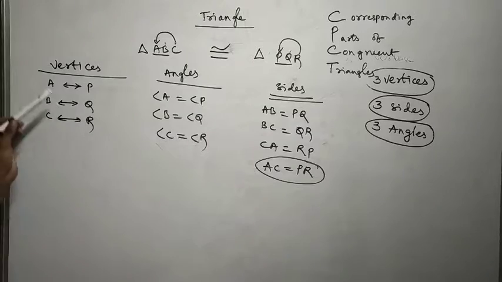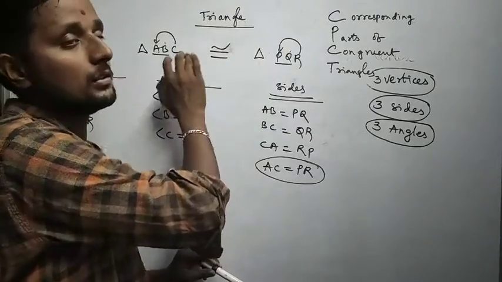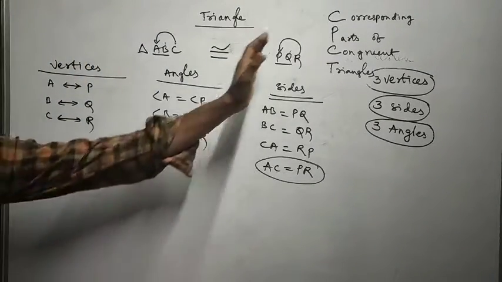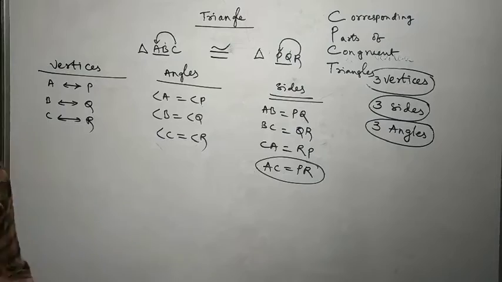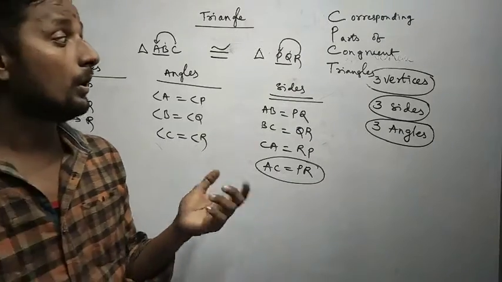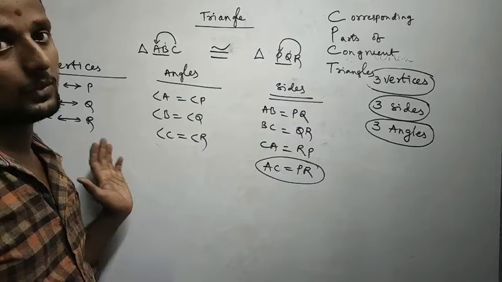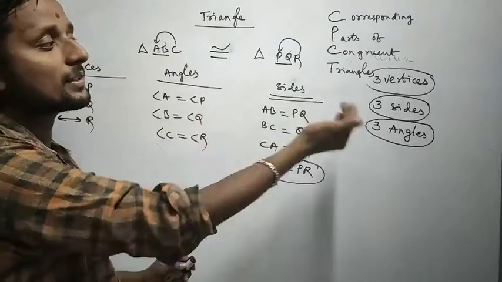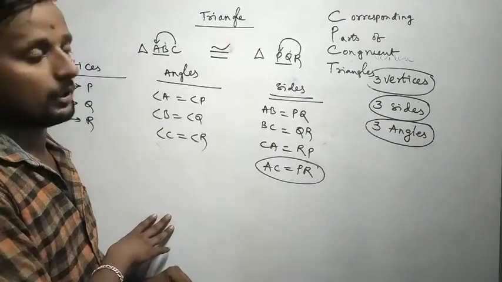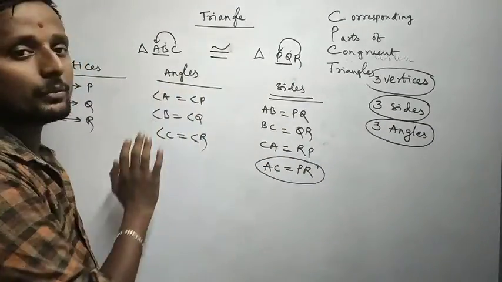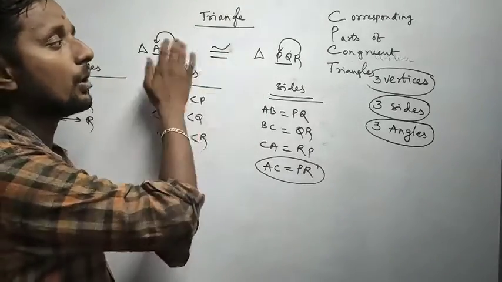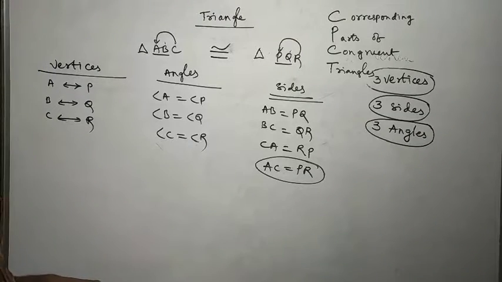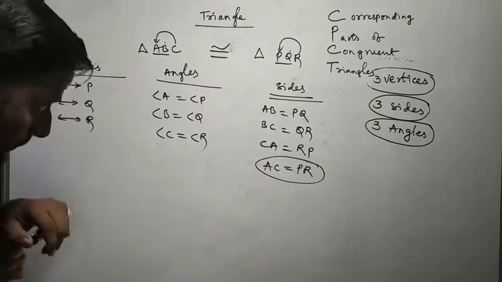So if you have decided the congruence of two triangles, then we can say the corresponding parts of congruent triangles are equal. Every time there is no need to discuss all this. If, by using certain things, you decide congruence, the rest of the parts we can imagine. So if you already said the angles are congruent, you have to understand that after congruence these two sides are also congruent. The corresponding parts are always equal. Remember, keep it in mind.